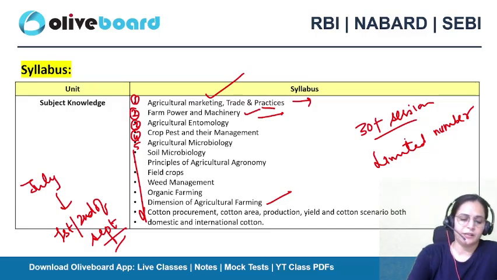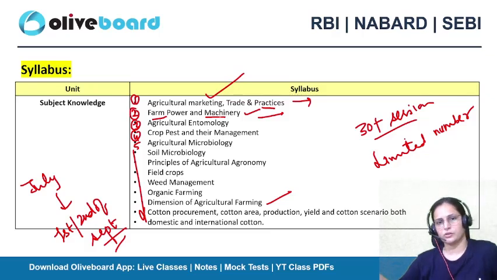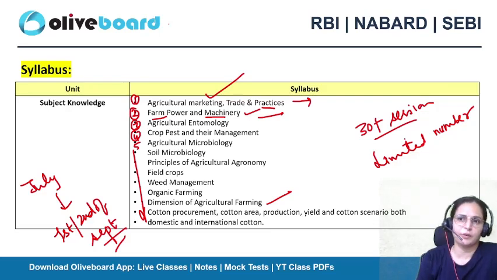Agriculture marketing, trade and practices is one chapter. In farm power and machinery, we will discuss the sources of farm power. Heat engines we will discuss in a more detailed manner, because last year there was a question around the four stroke engine, one of its components, so that is quite important. In machinery we will discuss the different primary tillage equipment, secondary tillage equipment, and intercultural equipment that we use for intercultural operations in our field.